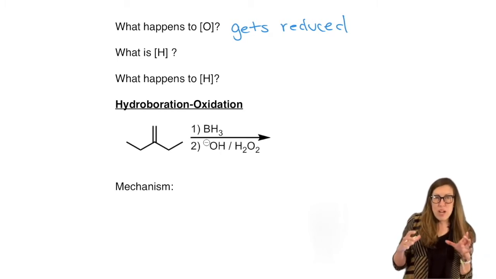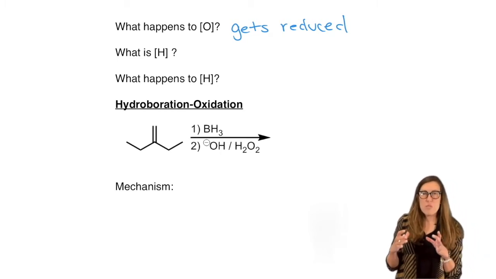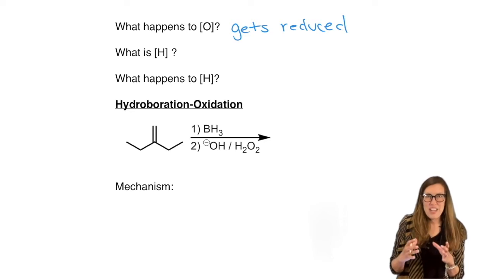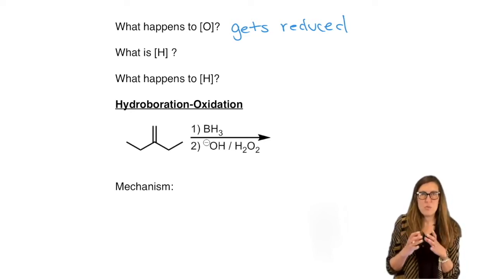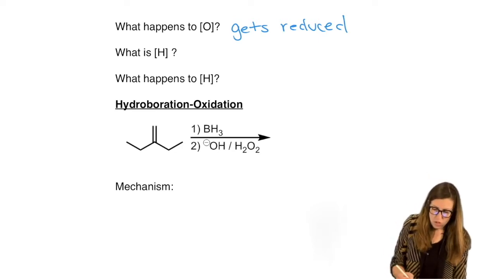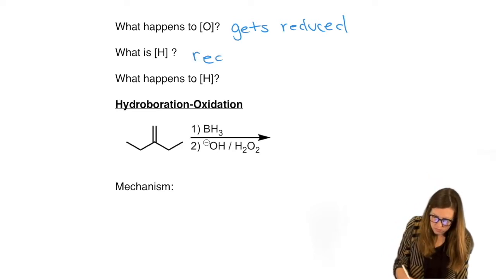When we have H in brackets, that does not mean concentration of protons or H ions or anything like that, like you might have used for general chemistry, or molarity. It means reducing agent. It's a source of H's.